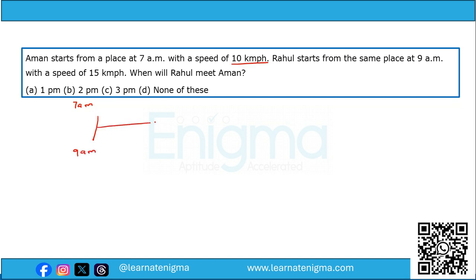So we can easily calculate that Rahul, when he's starting at 9 a.m., is 10 into 2, that is 20 kilometers behind Aman at 9 a.m.